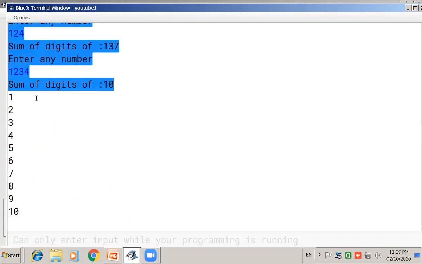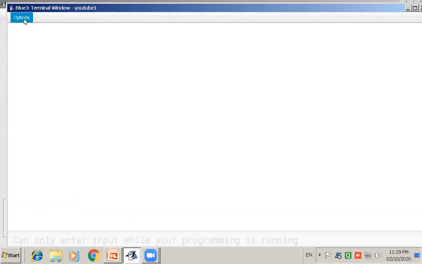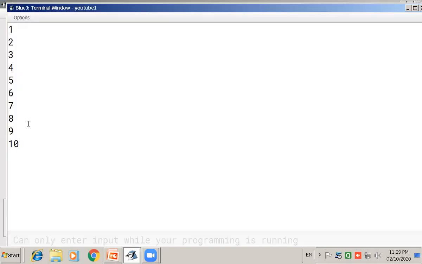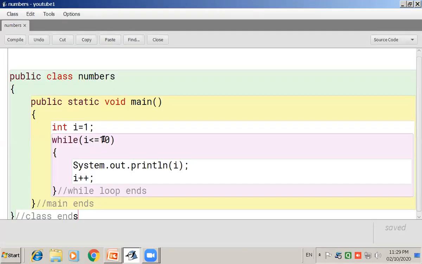One more program I am going to explain to you. See, 1 to 10 numbers are printed on the screen. I can clear the screen once again and execute the program once again. Can you see the output is 1 to 10 numbers printed? Now if you want to print 1 to 100 numbers, you will just write the test condition up to 100. If you want to print 50 numbers, then you will just write 50 over here.